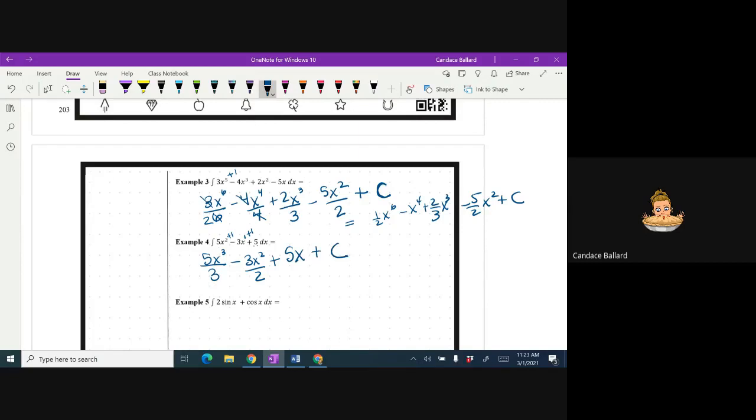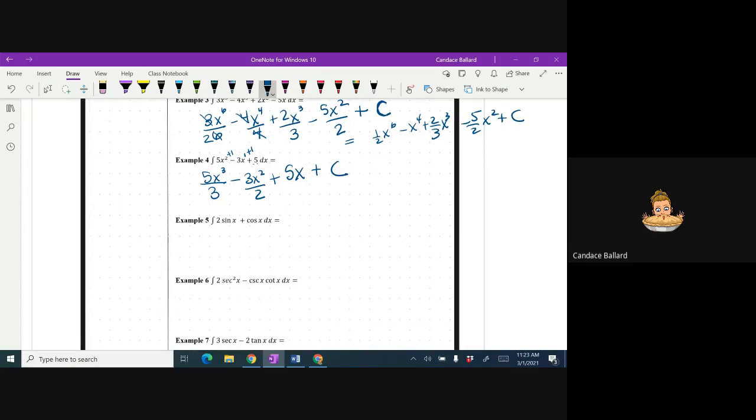Okay, easy peasy lemon squeezy right now, right? We can all do this. So those of us that stopped doing homework like 12 weeks ago, you can start again. Okay, easy peasy. You can do this homework today. All right. The integral of sine. Now, when we have a number in front as a coefficient like that, we're just going to leave it. So 2 times the integral of sine, which we said was negative cosine x, and the integral of cosine is sine x, and then plus c at the end. Done.